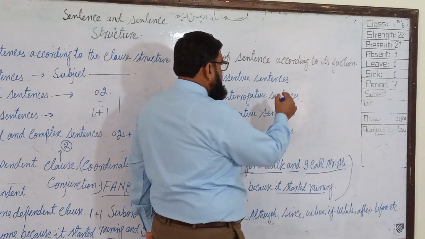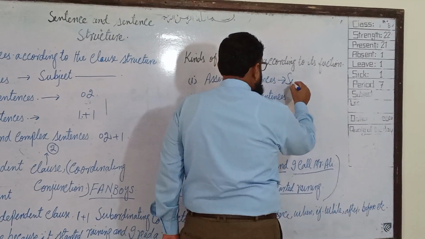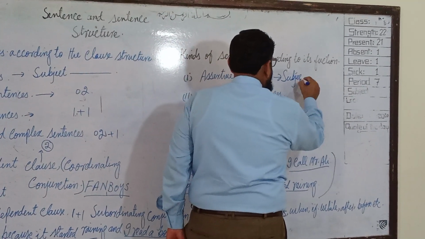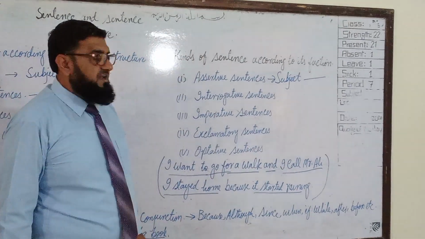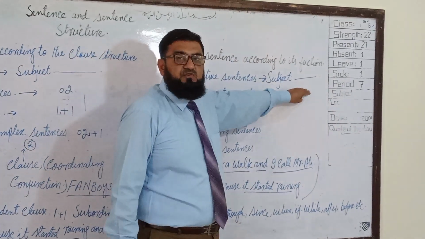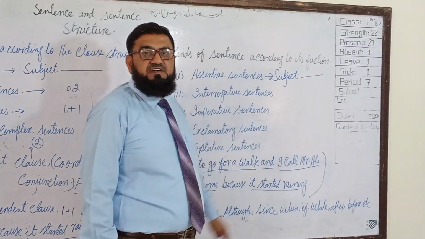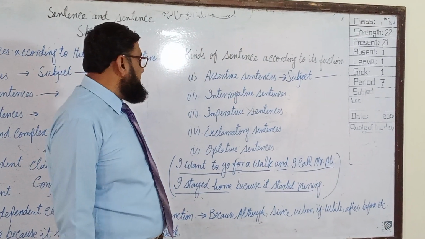Assertive sentences will start from the subject and it will end with a full stop. So, it starts from the subject and at the end there will be a full stop. Such kind of sentence we will call an assertive sentence.